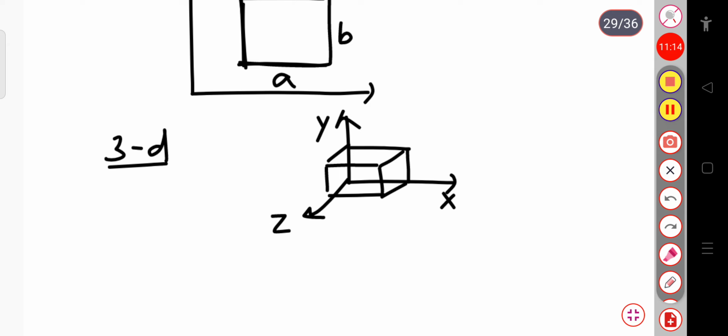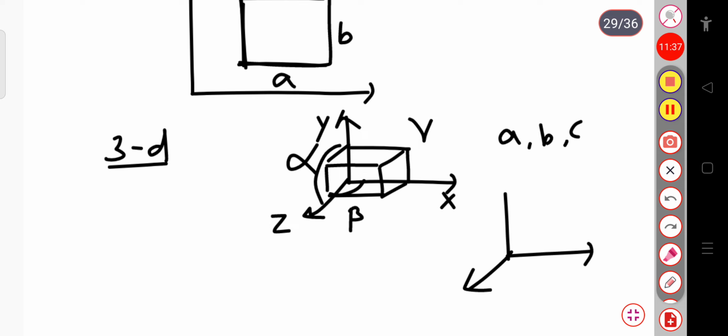There are the different sides like A, B, C. The angle between X and Z is suppose beta, the angle between Y and Z is suppose alpha, and the angle between X and Y is suppose gamma.